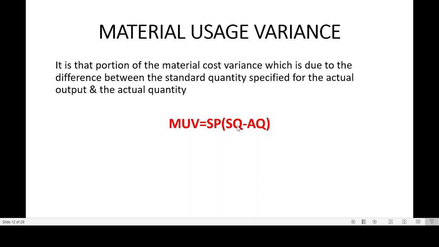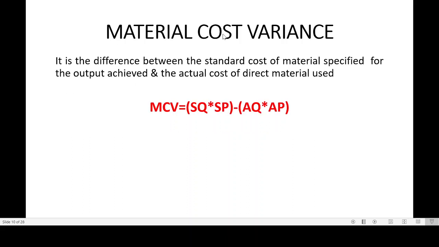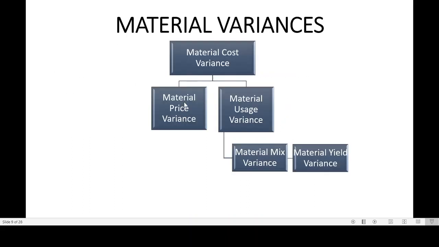So the difference between usage, plus the difference in price, that is the price variance, will give you cost variance. Meaning material price variance plus material usage variance, you will get the answer of cost, because this is total cost and these are two elements of cost itself. So once you make the total of these two, you will get material cost variance. Now price is done. Now let us see about the usage.